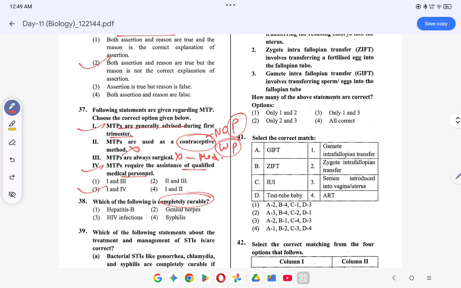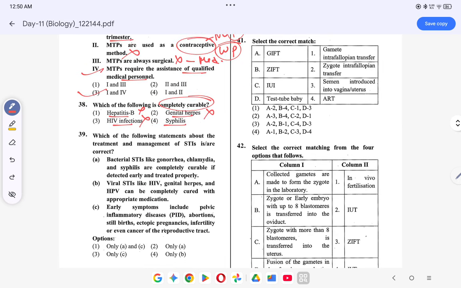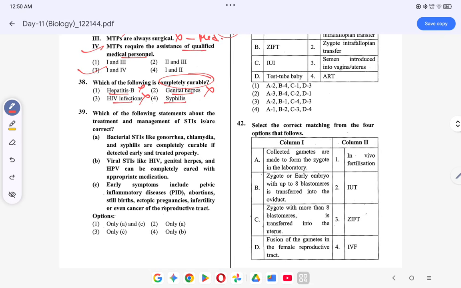Which of the following is completely curable? Syphilis, because hepatitis B, HIV and genital herpes are not curable. ये fatally है, तो आंसर है syphilis. Okay, bacterial STDs like gonorrhea, chlamydia and syphilis are completely curable if detected early and treated. This is correct. Viral STDs like HIV, genital herpes, HIV can be completely cured? They cannot be completely cured. ये almost हमेशा fatally होता है, तो ये वाला गलत है.